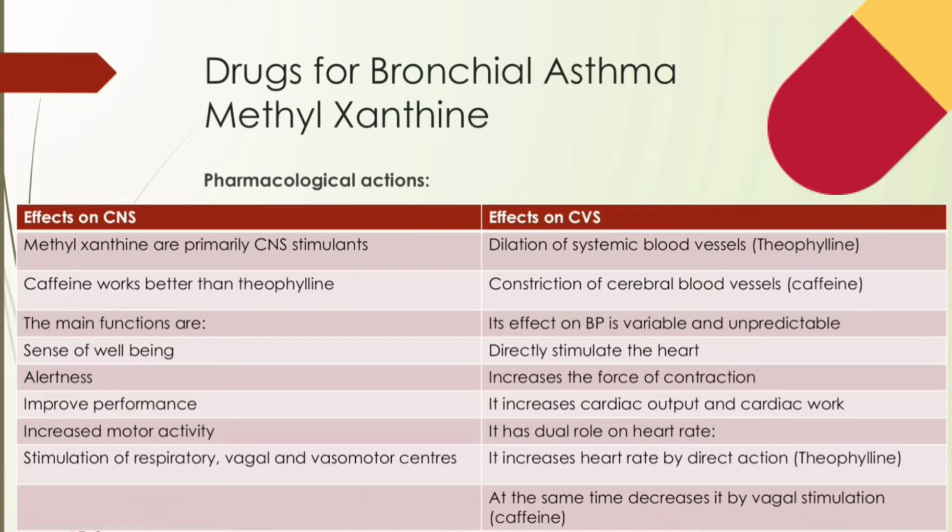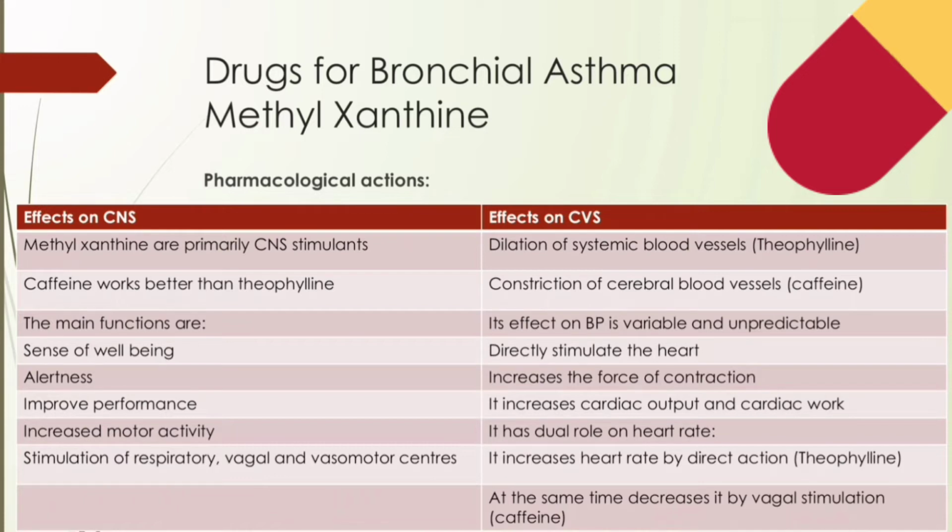Now let's talk about some serious effects, the cardiovascular effects. Methylxanthines directly stimulate the heart and increase the force of myocardial contractions. But they tend to increase heart rate due to this direct action, and decrease it by causing vagal stimulation.